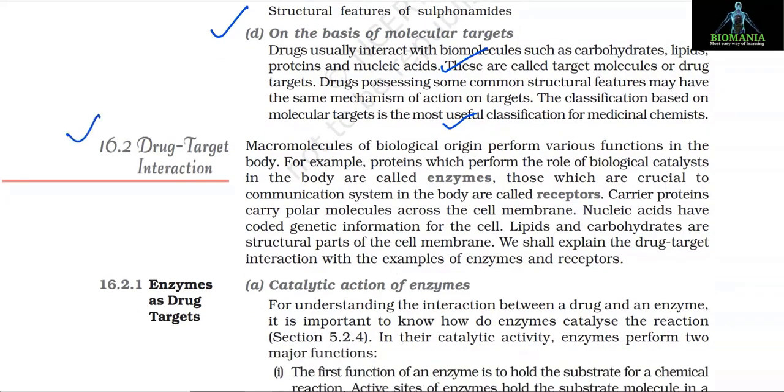16.2 Drug-target interaction. Macromolecules of biological origin perform various functions in the body. For example, proteins which perform the role of biological catalyst in the body are called enzymes. Those which are crucial to communication system in the body are called receptors. Carrier proteins carry polar molecules across the cell membrane. Nucleic acids have coded genetic information for the cell. Lipids and carbohydrates are structural parts of the cell membrane. We shall explain the drug-target interaction with the examples of enzymes and receptors.